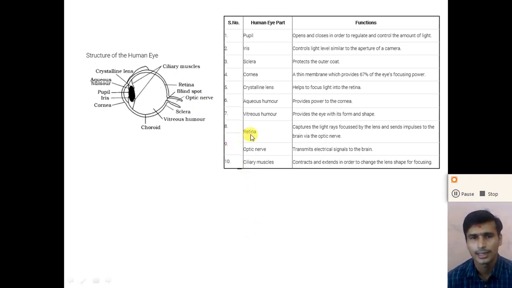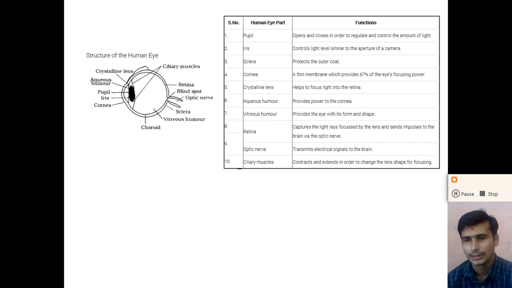After that, the retina. What is the function of the retina? The retina is to detect the light entering the eye. It helps us to capture the light rays focused by the lens and send an electrical signal to the brain. So the function of the retina is to capture the light rays focused by the lens, or we can say that the image will be formed on the retina.